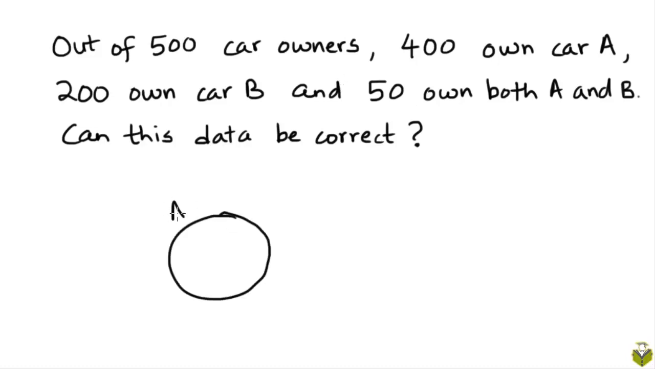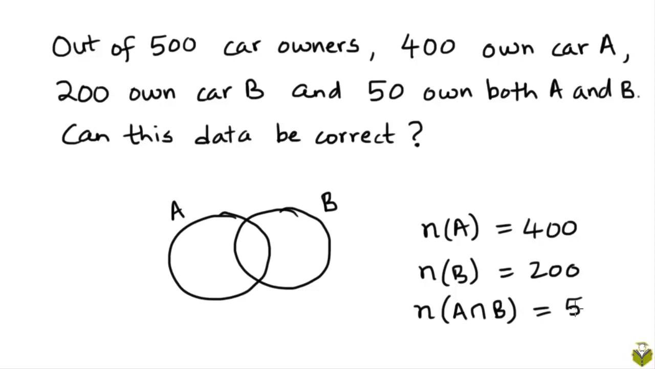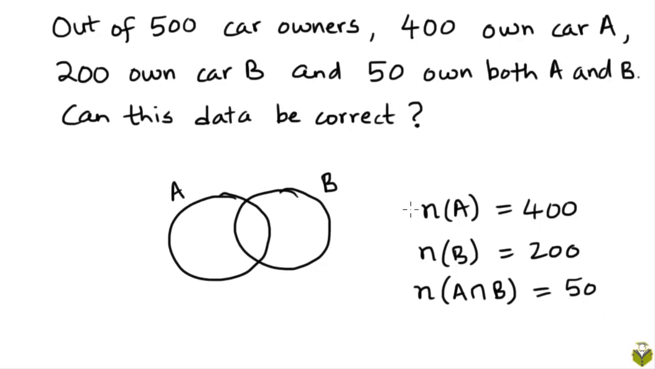Let's say this is the set A representing the people who own car A. This is the set B representing the people who own car B. We are given that the number of elements in set A is 400, the number of elements in set B is 200, the number of elements in set A intersection B, these are the number of people who own both cars A and B, is 50. Is there something wrong with this data, or are these figures possible?